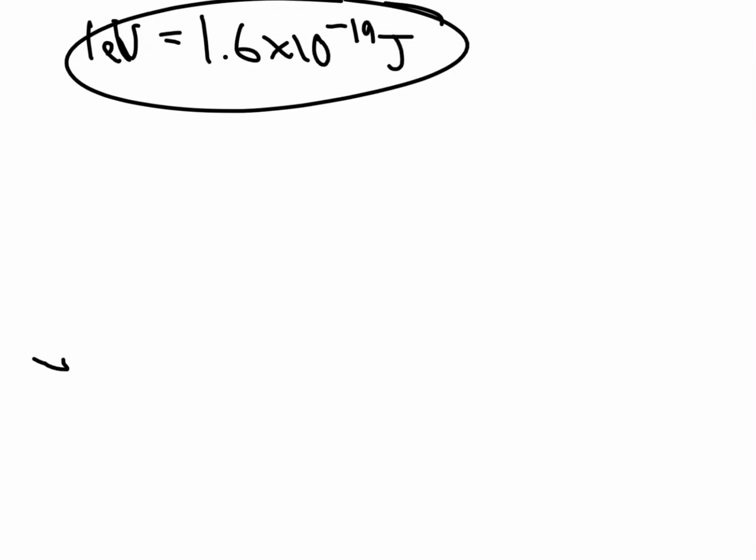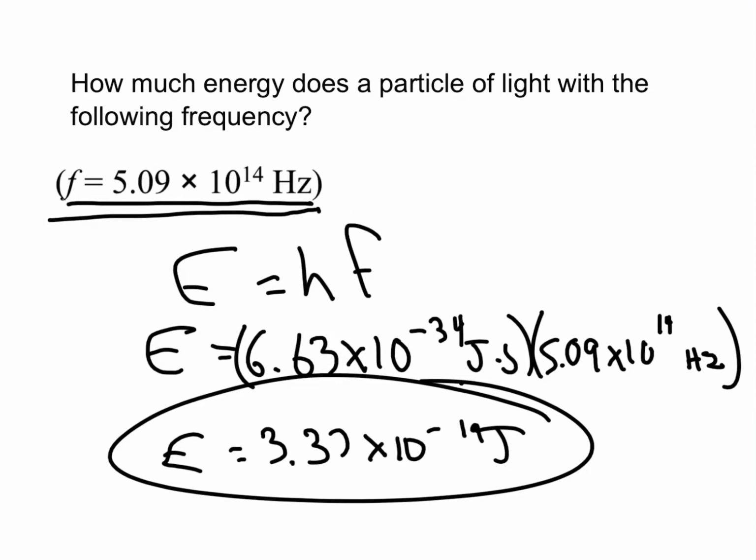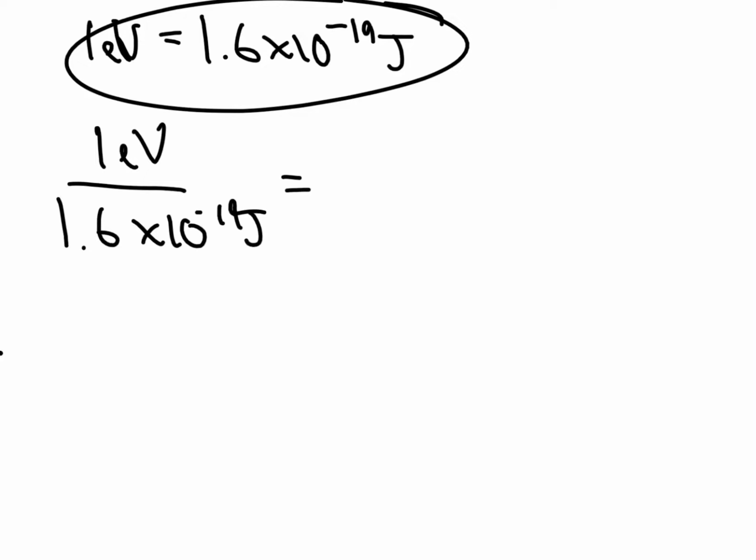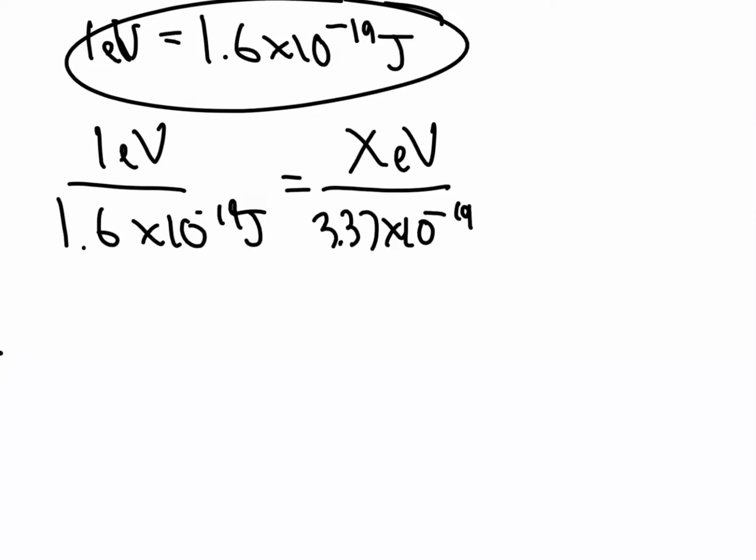Okay? So if I want to find out how many electron volts of energy we had on the last page, we're just going to do this. We're going to say 1 electron volt is 1.6 times 10 to the negative 19 joules. And how many electron volts is 3.37 times 10 to the negative 19 joules? You're going to cross multiply.